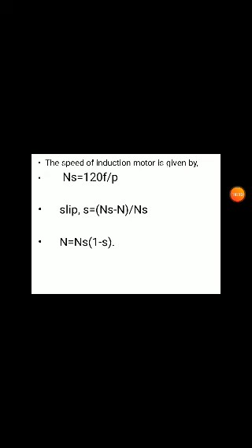This way we can vary the rotor speed N. Either we can vary the slip, or vary Ns through f and P. Based on this we can change the speed of the motor, using whatever inputs are required for the stator or rotor.